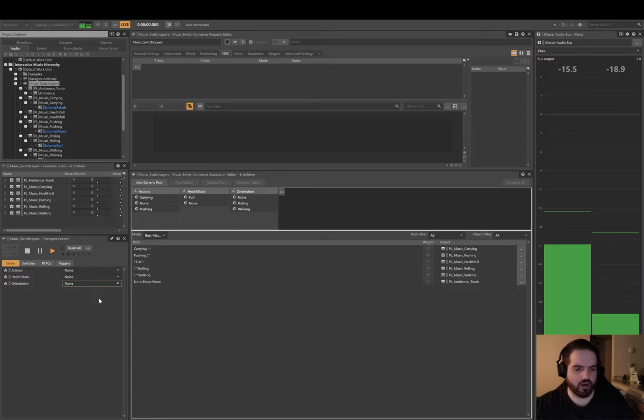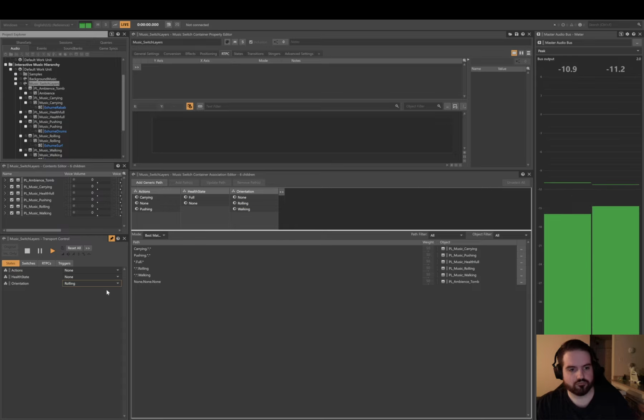Then if we start walking, we switch out for that bass sound, and if we start rolling, the bass goes away and one of those three variations of the rebab comes in. And if we go back, then it's just that again.